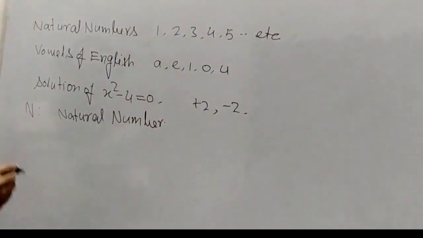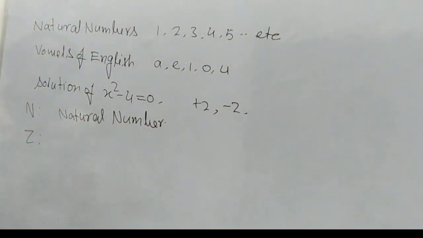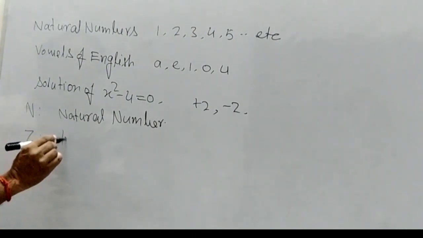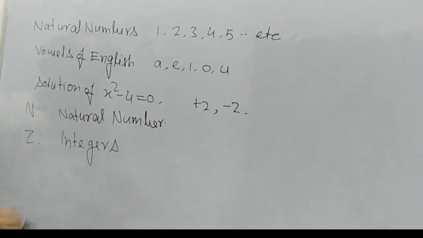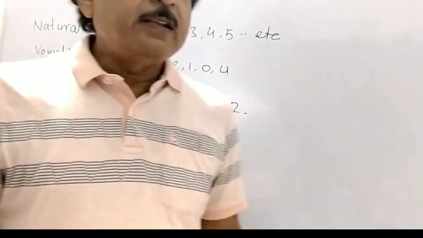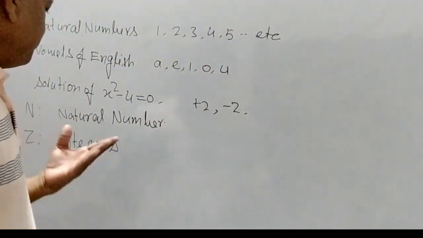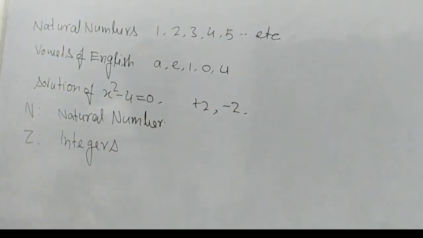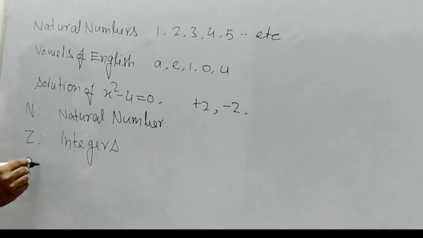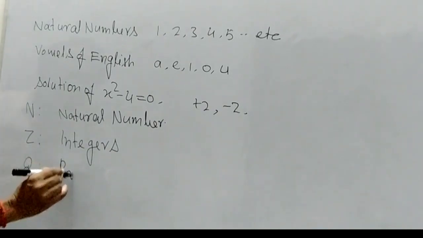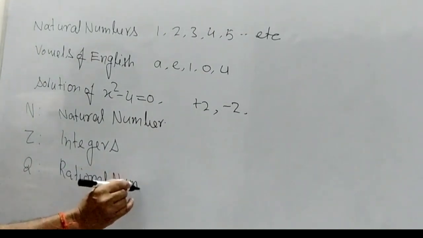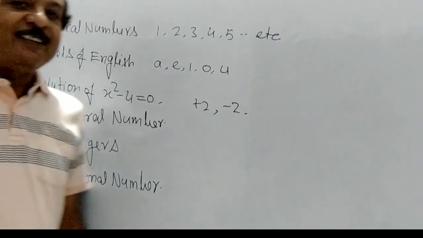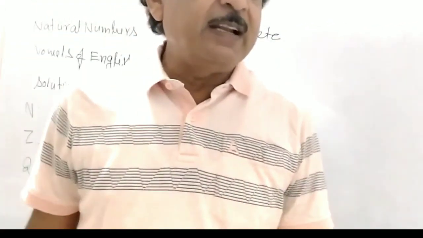And Z is what? Z is integers, the set of integers. Q is the set of rational numbers.